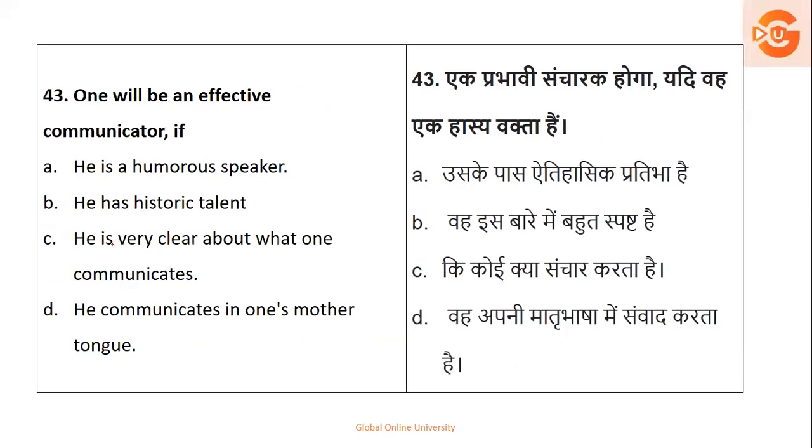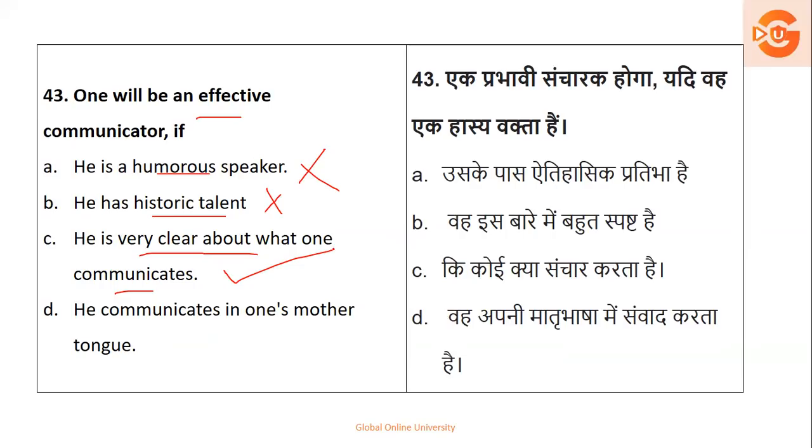Okay, next. One will be an effective communicator if he is humorous, has historic talent, is very clear in what he communicates, or communicates in one's mother tongue. So humorous is of no use, historic is of no use. Clear in what he communicates, yes, there has to be clarity in his communication. And using mother tongue at a very adult age does not make an effective communicator. It is only used when the child has to be prepared with the natural atmosphere.